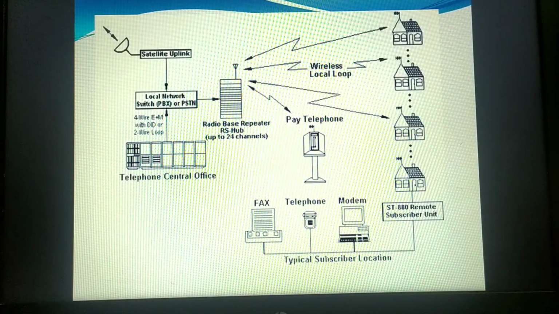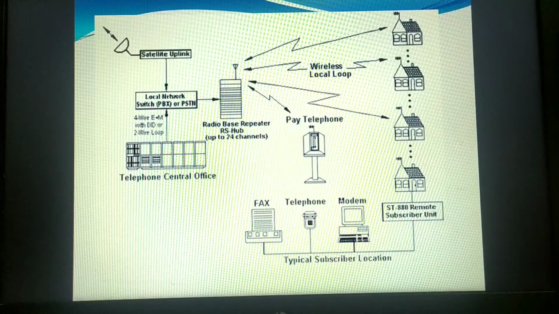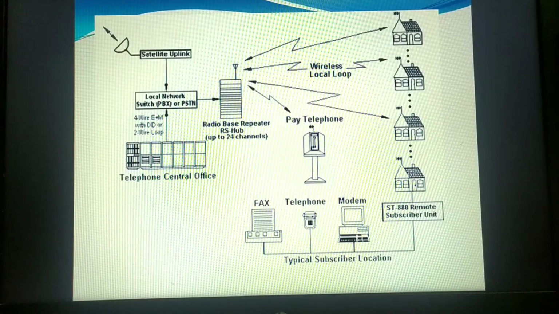We cannot establish 10,000 cables from the switching center and antennas to each user. It is difficult to lay the cables all the way to their homes. So in that case, we use the wireless local loop, in short WLL.